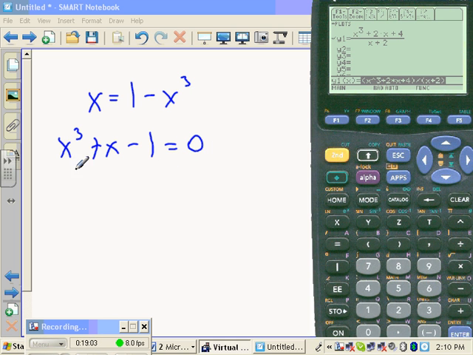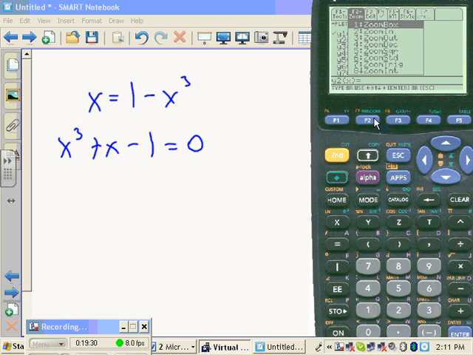Right? By the way, that's why they call it roots. The roots of the equation, or the x-intercept of the equation, where the curve hits the x-axis. Pretend the x-axis is the ground, and the curve is like a tree rooting into the ground. That's where the concept of roots comes from. All right, so let's write it. x cubed plus x minus 1 equals. And let me start with a zoom 4.